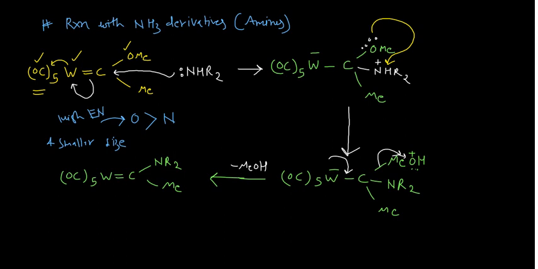While this nitrogen has lower electronegativity and comparatively bigger size than oxygen, so its electron donating capacity is quite high. When its electron donating capacity is quite high, it will readily form the pi bond. So the pi donation capacity would be very high for this one. That's why this reaction is feasible. So you can always look at it in that manner. For example, say if you have been given fluorine connected here, F, and you are reacting with oxygen, then again the same thing will happen. Your fluorine gets replaced by the oxygen. You may have a question of such type also. Okay, I think this is clear to you.